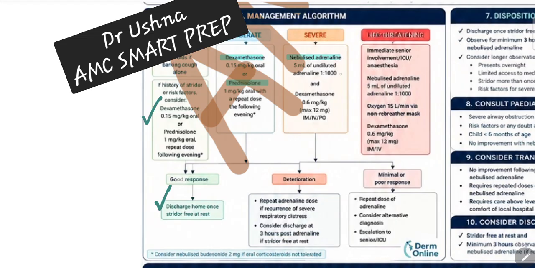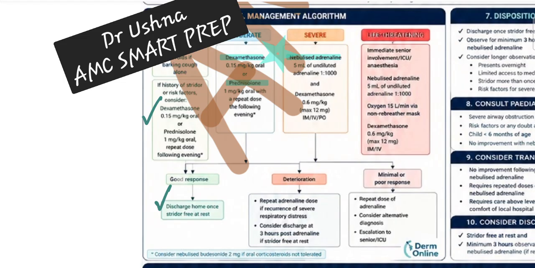So that's how your treatment is entirely different, and what option you have to pick from the different options that are given in the question. If the severe category, then nebs is your answer. If moderate category, steroids is your answer. And for the mild category, just observation is the answer. Then comes the life-threatening situation.